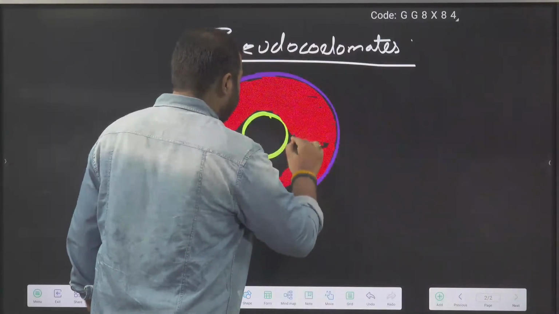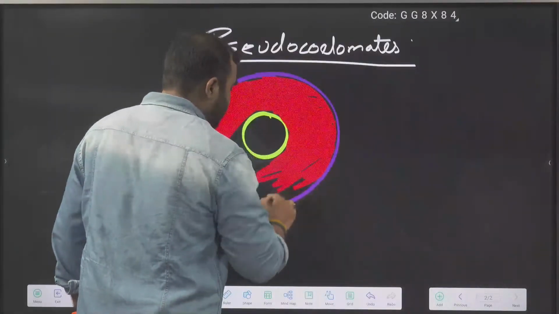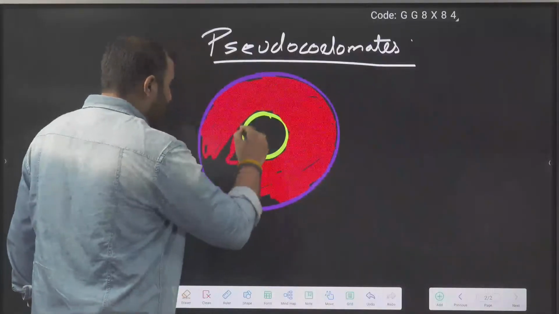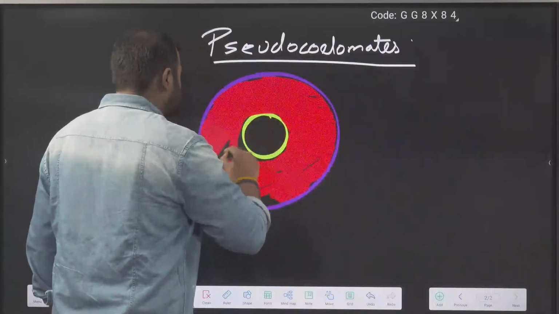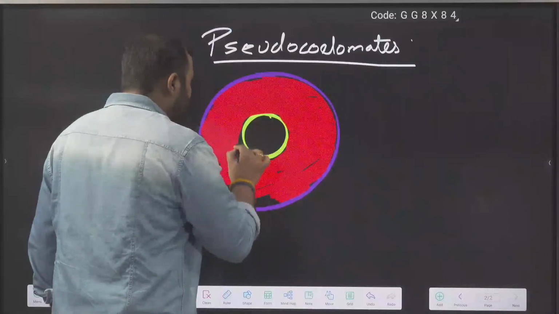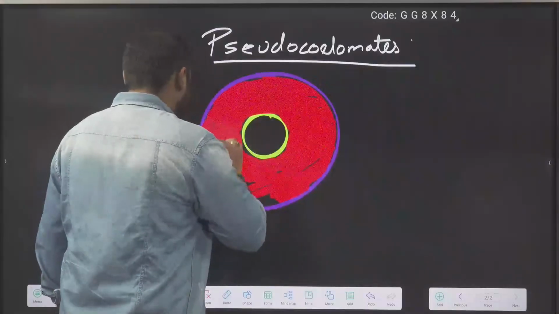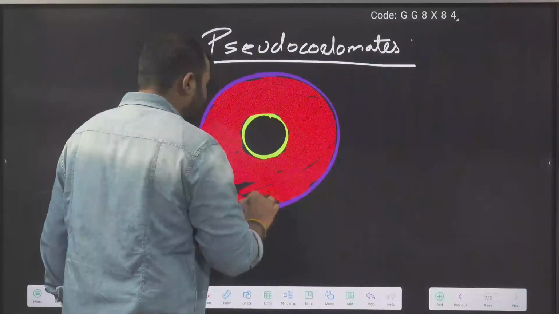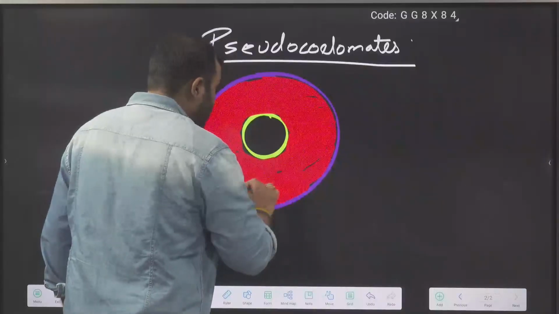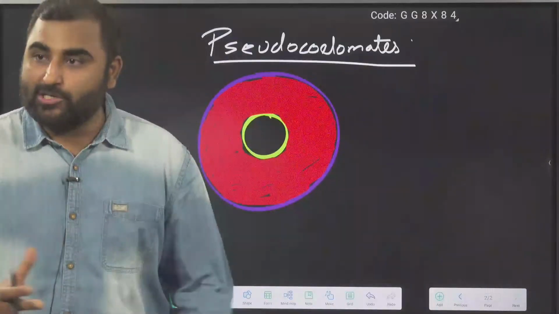In Platyhelminthes, it didn't happen. But after Platyhelminthes, the next group is Aschelminthes, right? And in Aschelminthes, evolution decided, okay, we will make some body cavity, we will make some coelom. Let's try to split the mesoderm. So they tried to split the mesoderm, but they were unsuccessful. The splitting was not complete.